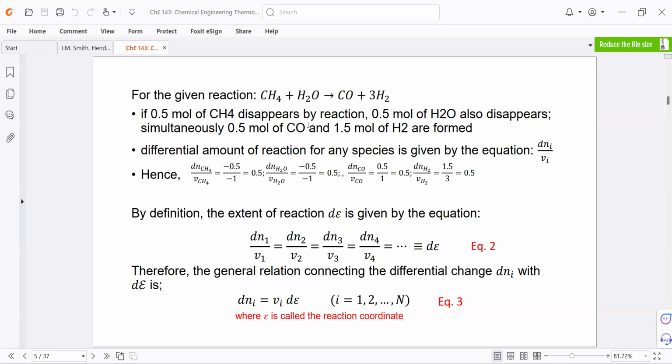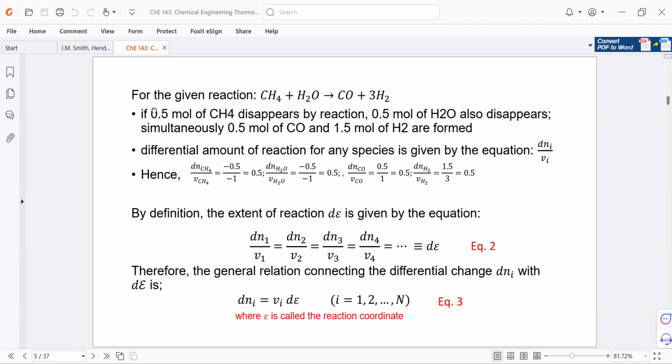So that is d n sub i, the differential of n sub i, where n sub i would refer to the amount of species i. We can write it as dn_i over nu_i because it's proportional to its stoichiometric coefficient.